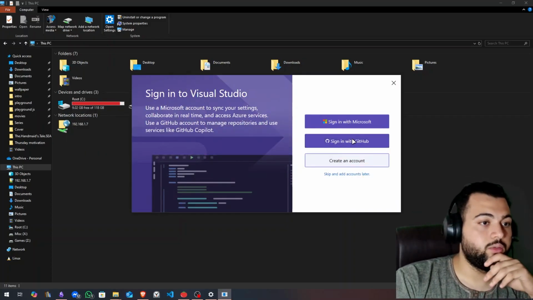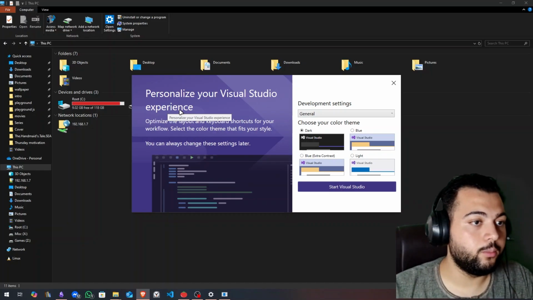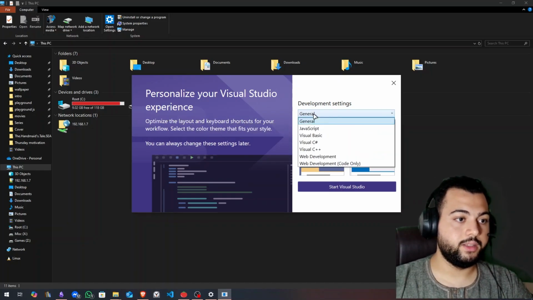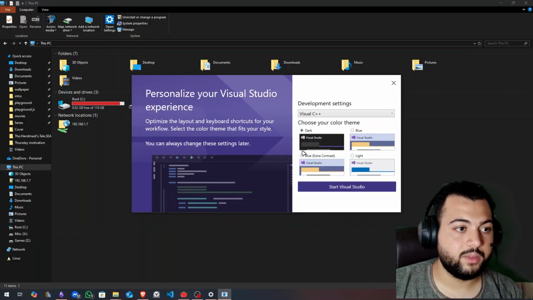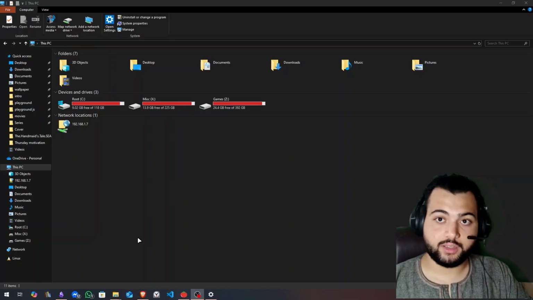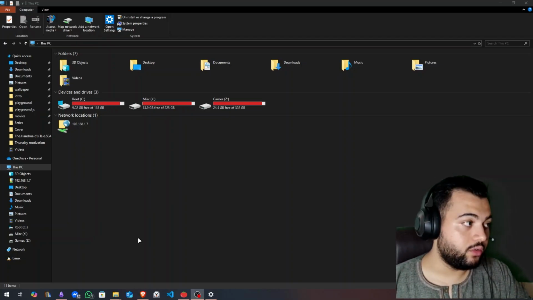I need to sign in to start Visual Studio. Here we are at the onboarding screen of Visual Studio. Choose the theme and development settings. I want it for C++ only, so no thanks. Okay, dark. Can I use Copilot with Visual Studio? I think I should have just gone with Visual Studio Code or Cursor.